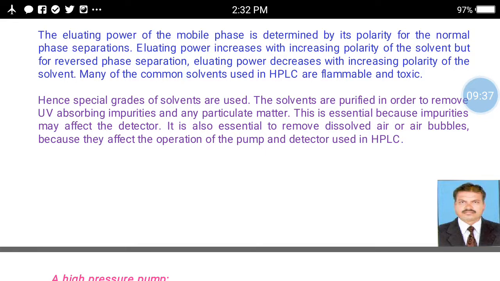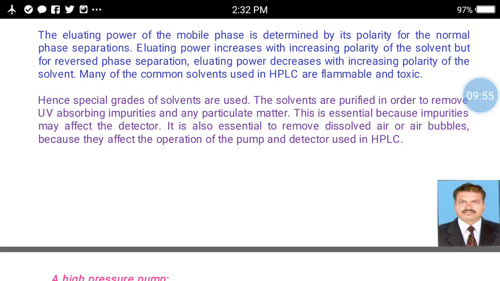Then the elution power of the mobile phase is determined by its polarity. For normal phase separation, elution power increases with increasing polarity of the solvent, but for reverse phase separation, eluting power decreases with increasing polarity of the solvent.